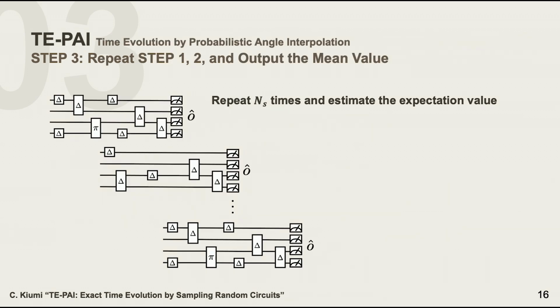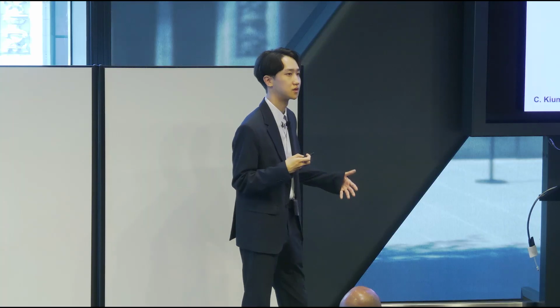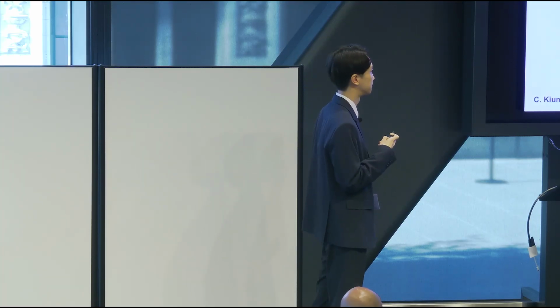And then we repeat multiple times to run this circuit and measure, collecting the results from the random circuits. And as in quasi-probability decompositions, the PAI method shows that this is an unbiased estimator of the desired result, the expectation value of O. So we can just compute the mean value of this output to get the desired result.